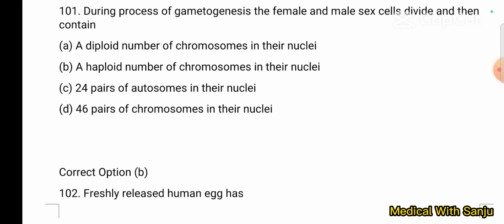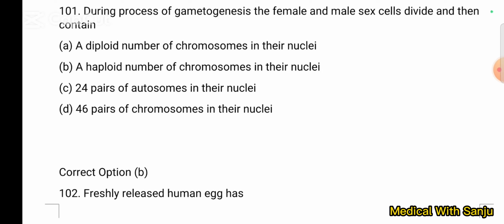Ova in females and spermatozoa in males are called germ cells or sex cells. Germ cells or sex cells means cells whose function is in the reproduction of the organism. Sex cells usually have a single set of chromosomes in their nucleus.